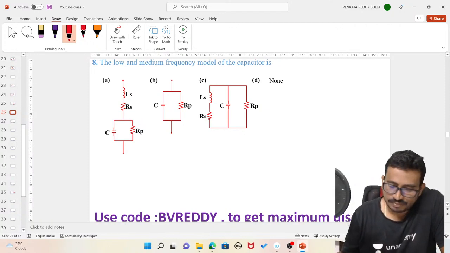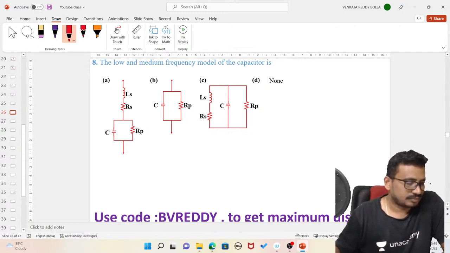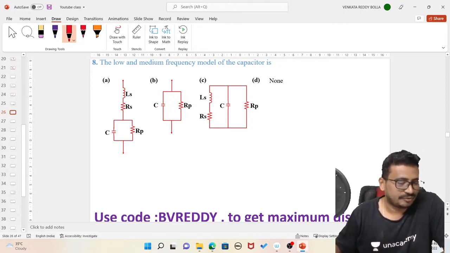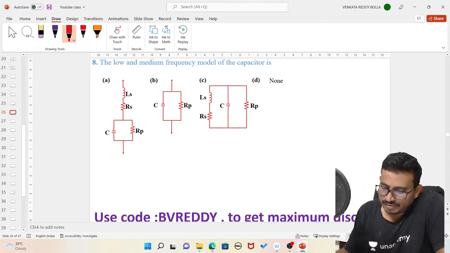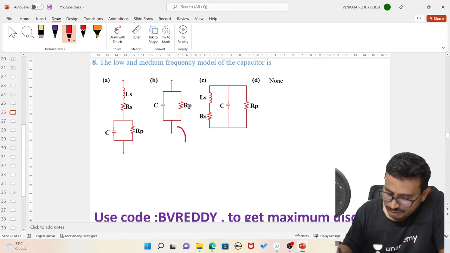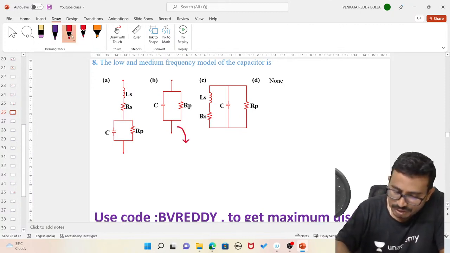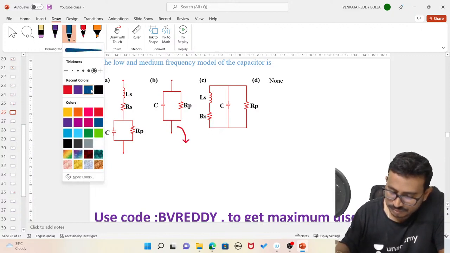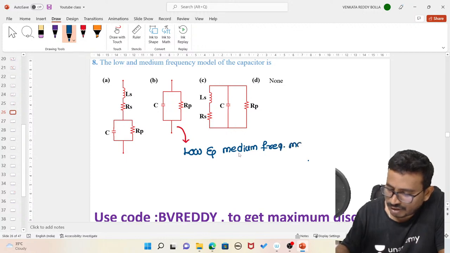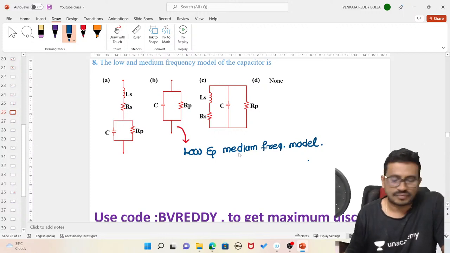Just comment your answers, so that I can understand you fellows. This is called the low frequency model, the low and medium frequency model of the capacitor, and this is the capacitance form.